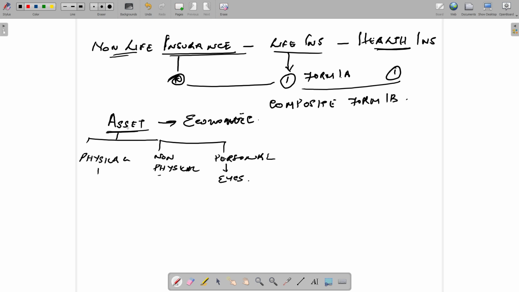Now, what is the problem with an asset? Over time, assets can lose value. There are two circumstances under which it loses value. One is natural wear and tear, which we call depreciation.